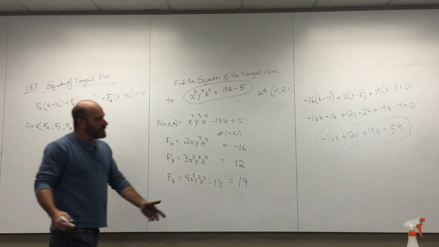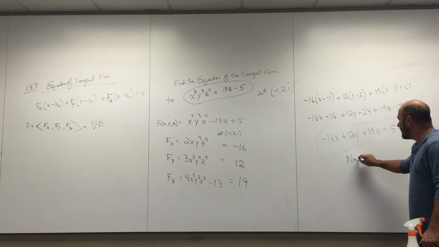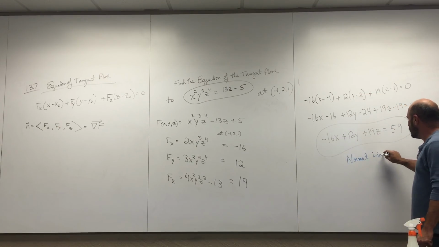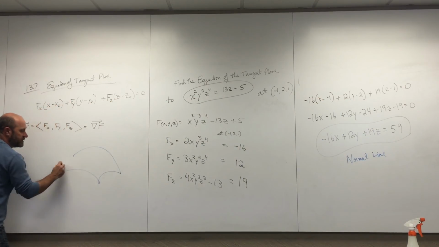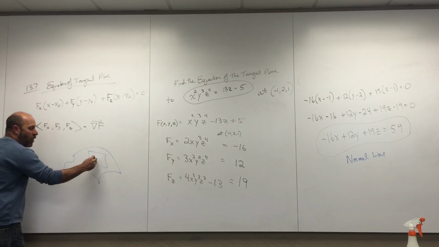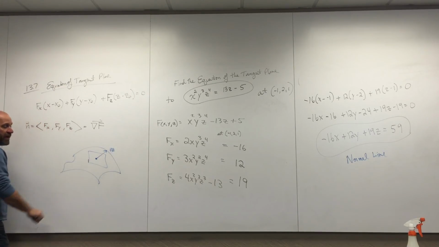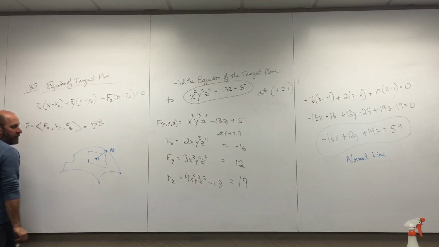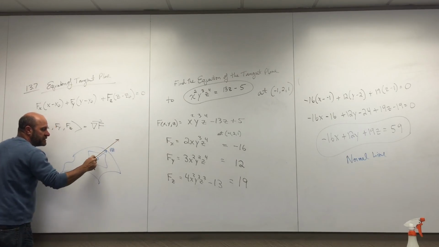One little thing they add to this, sometimes they want one more thing. They want the normal line. Well, okay, so hang on a second. We've got a surface at a point, and we just found the tangent plane. What we have is this normal vector, called the 3D gradient, is the normal vector. But they want a normal line. A normal line would be an infinite line in space.